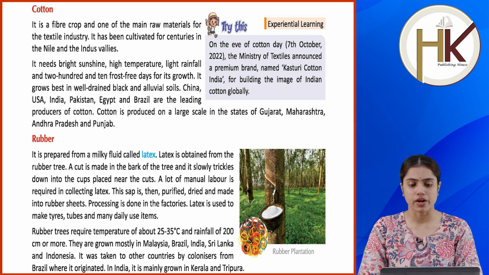Processing is done in the factories. Latex is used to make tires, tubes and many daily use items. Rubber trees require temperature of about 25 to 35 degrees Celsius, rainfall of 20 to 100 centimeter or more. They are grown mostly in Malaysia, Brazil, India, Sri Lanka and Indonesia.